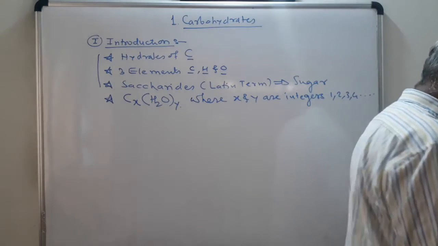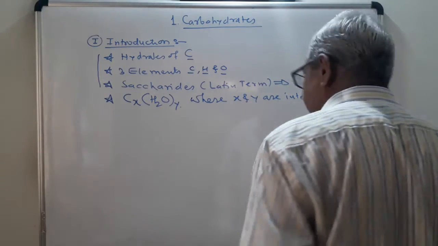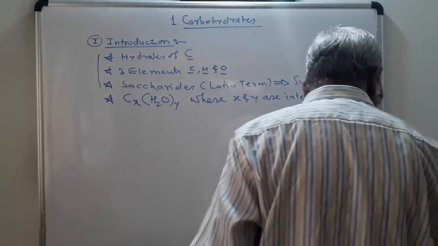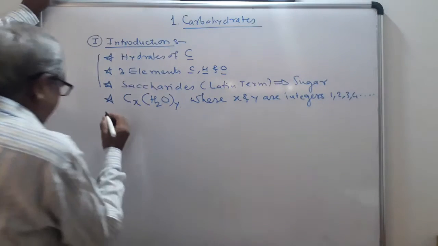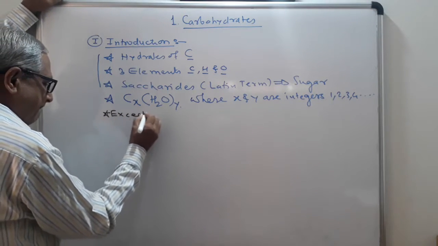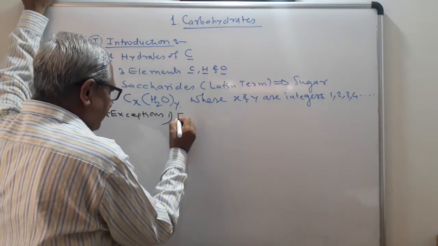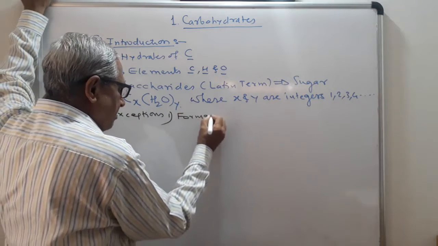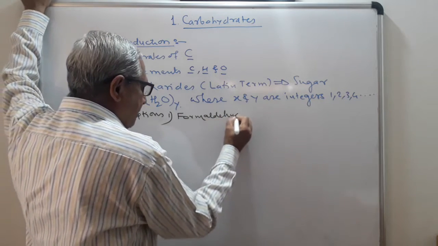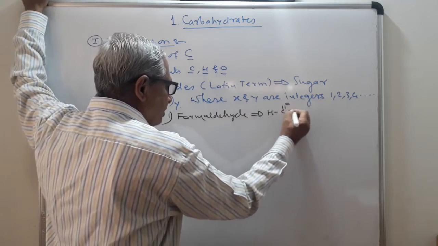Now to this some exceptions are there. See the exceptions of this one. First one, formaldehyde. The formula for formaldehyde is H-C double bond O-H.